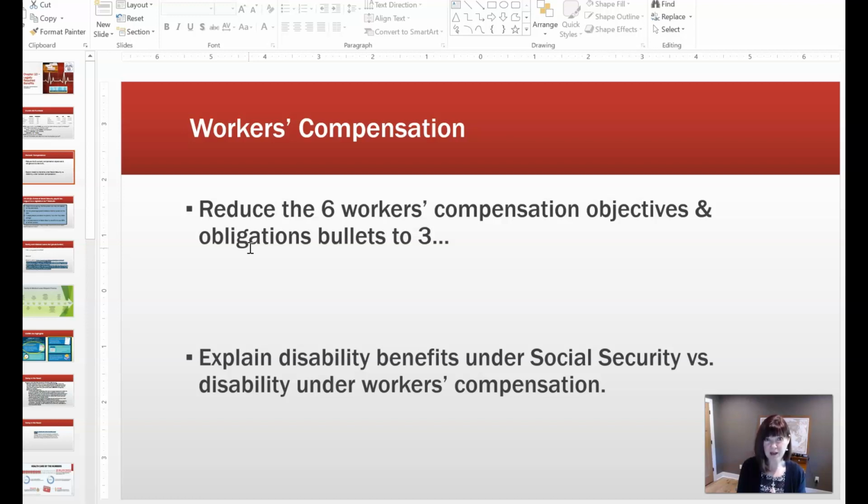Both of them are going to pay for training and rehabilitation. Both of them will pay survivor benefits. So there are some similarities there, but disability is different between the Social Security disability benefits and the workers' compensation.